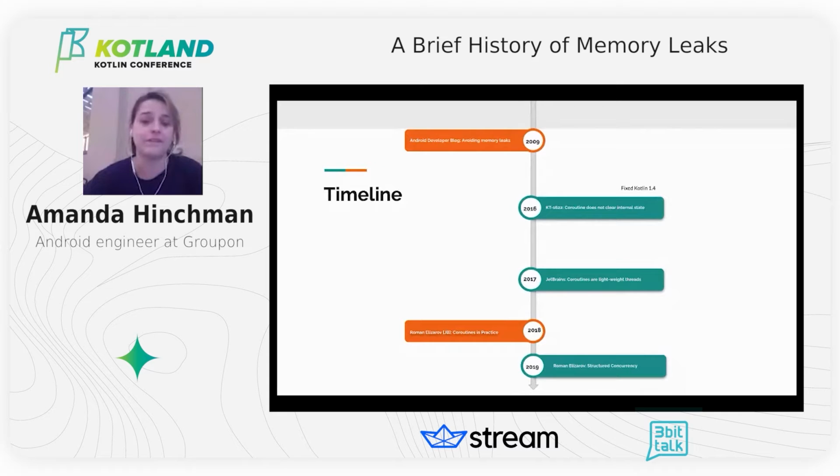This is a reference to the Kotlin issue KT-1622, Coroutines does not clear internal state. Luckily, this was fixed in Kotlin 1.4. But for the first 2 years of this particular issue, many thought that this behavior regarding this memory leak was normal. People had noticed it for a few years, and then it took another few years to realize that this was something that had to be fixed.